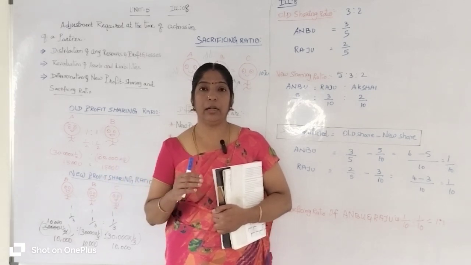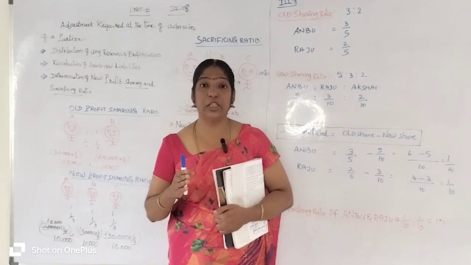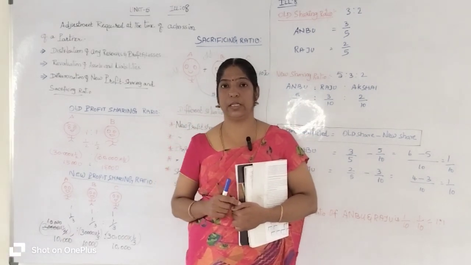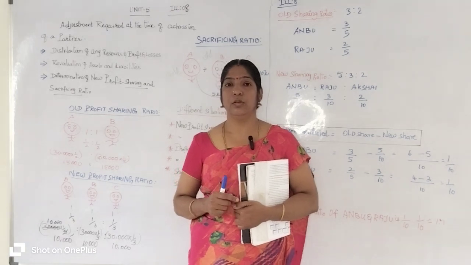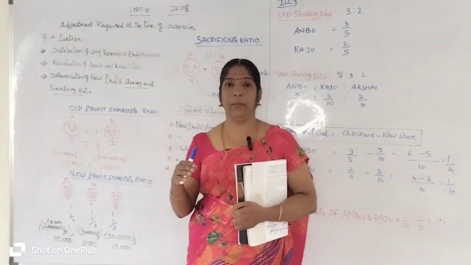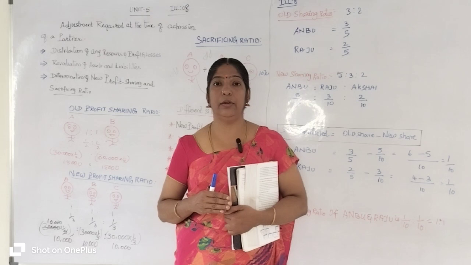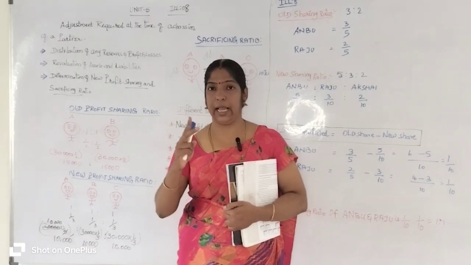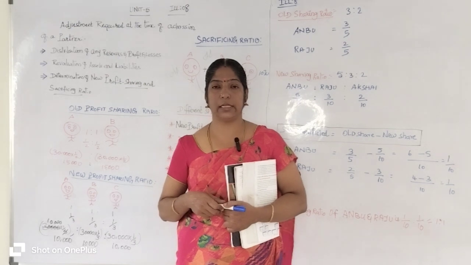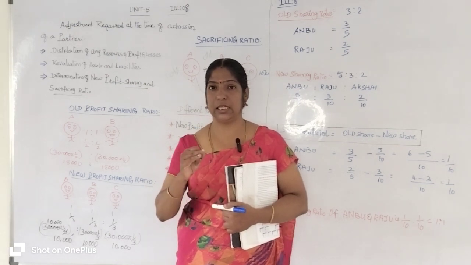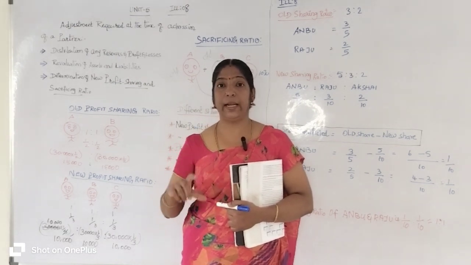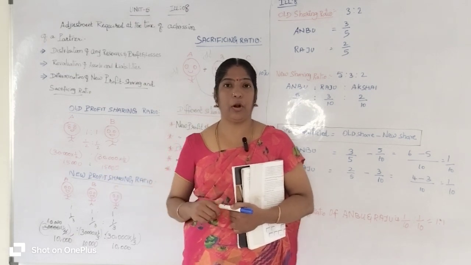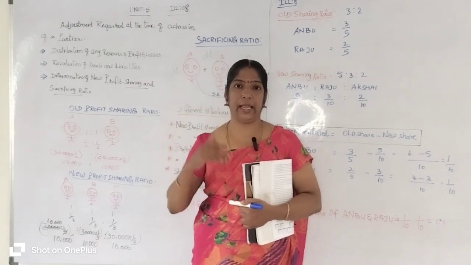But they don't have that much capital for the expansion of their partnership. So the existing partners A and B decided to admit a new partner. Why? Because they have 2 reasons. The first reason is they need capital, with which they can expand their partnership firm to the next higher level.